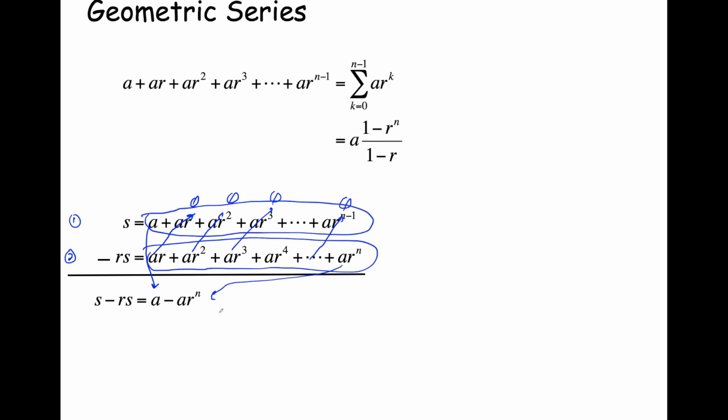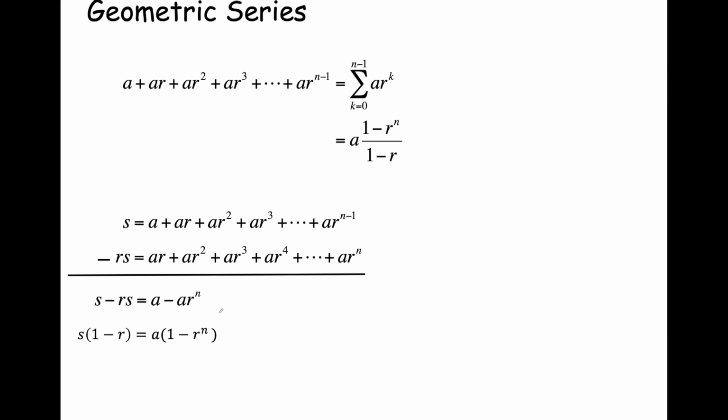Okay. So now what we can do is factor out an S from the terms on the left-hand side of equality. That gives us S times quantity 1 minus r. We factor out an a from the terms on the right-hand side of equality. That gives us a times quantity 1 minus r to the n. So now, then, we can divide both sides of equality by 1 minus r. That gives us S is equal to a times 1 minus r to the n over 1 minus r. Oh, wait a minute. That's exactly what we set out to solve.